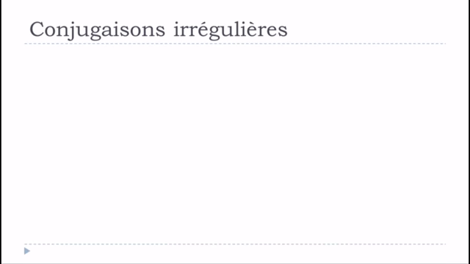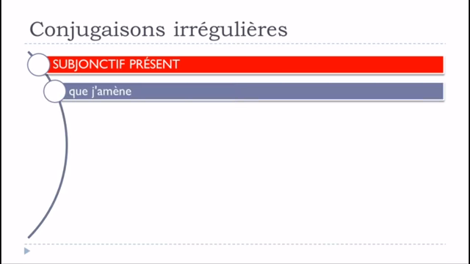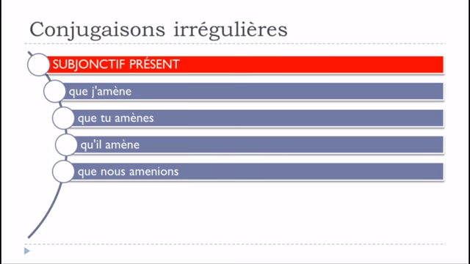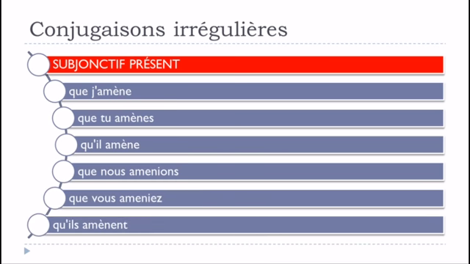Let's see now the last one, le subjonctif présent, and it goes like que j'amène, que tu amènes, qu'il amène, que nous amenions, que vous ameniez, qu'ils amènent. We can see that we'll have the modification, but it will affect only je, tu, il, and ils in the plural form, and it will be exactly the same modification, this accent grave that we put on top of this: amène, amènes, amène. For nous, you don't touch it, so amenions, vous ameniez, and then here, modification for ils in the plural form: amènent.